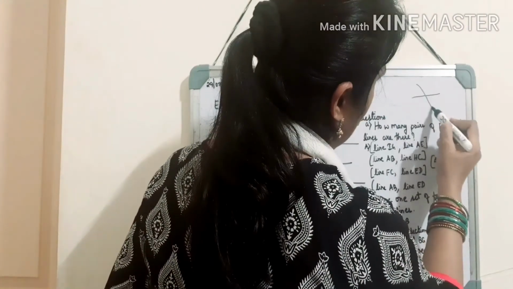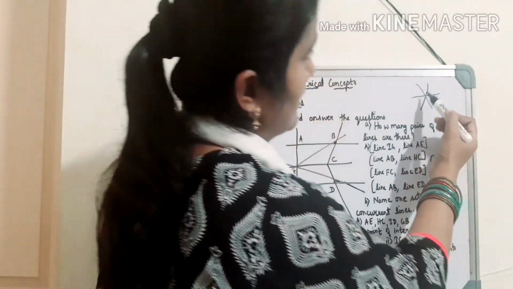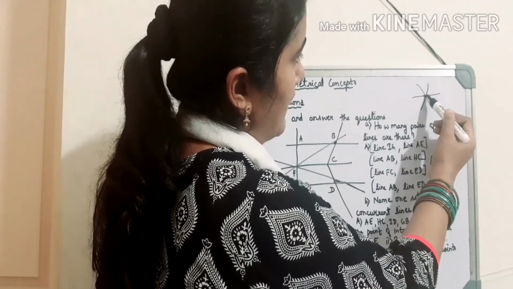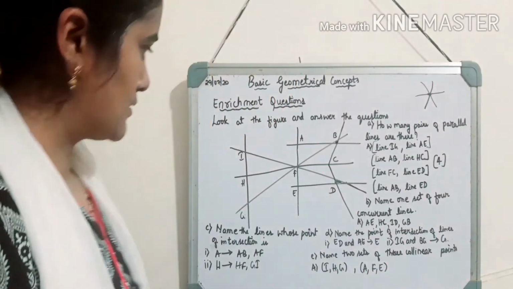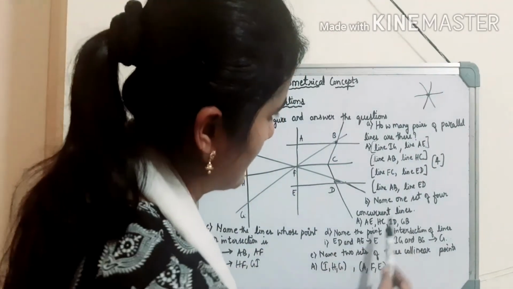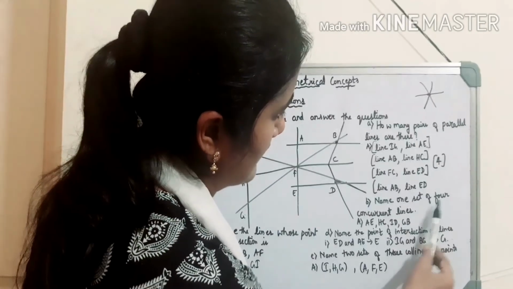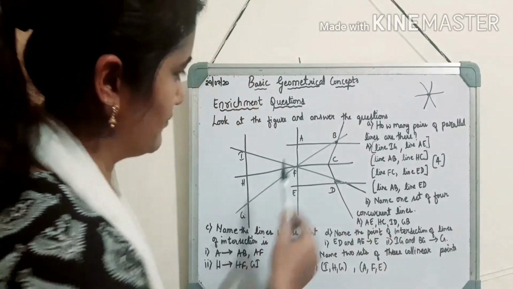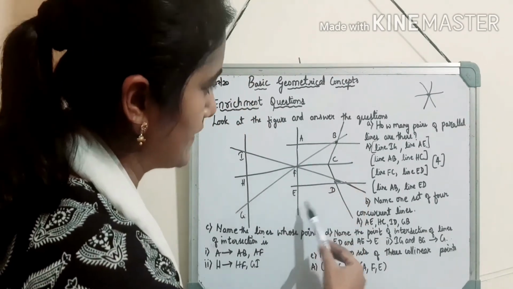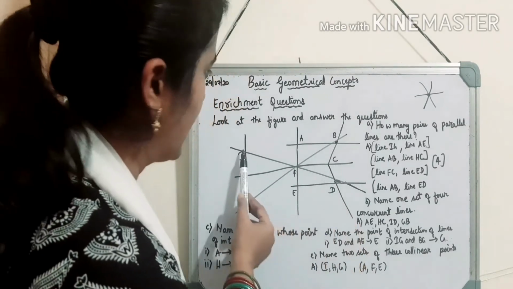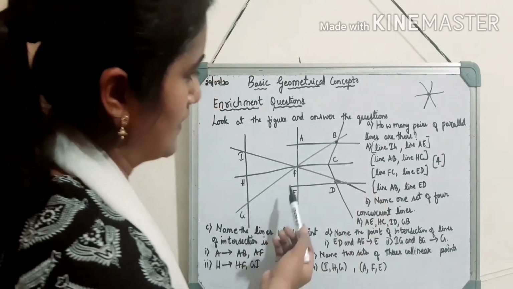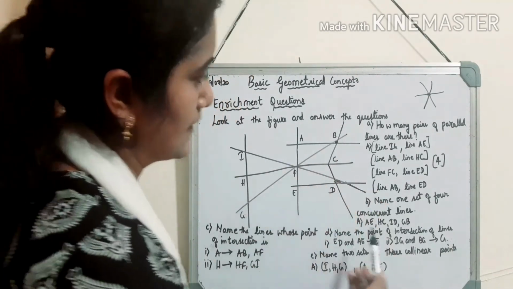Children, concurrent lines are 3 or more lines in a plane which meet at one point. So here I have taken one set of 4 concurrent lines: AE, HC, ID and GB. Here is the first line AE, HC, ID and GB. So here it is GB. So there are 4 concurrent lines.